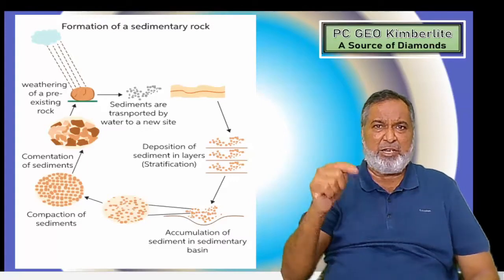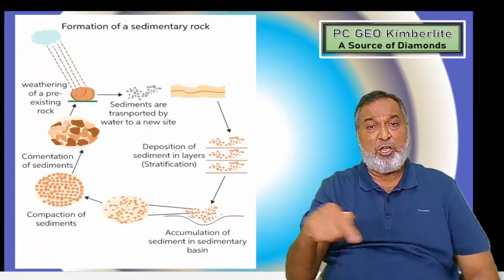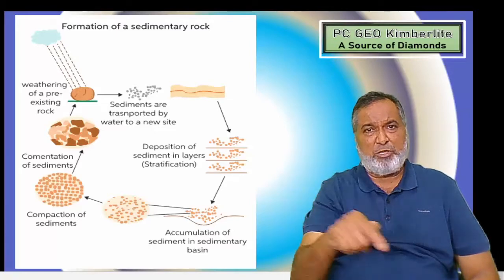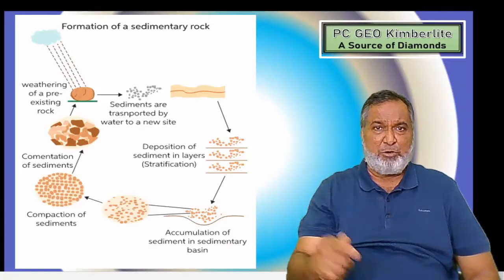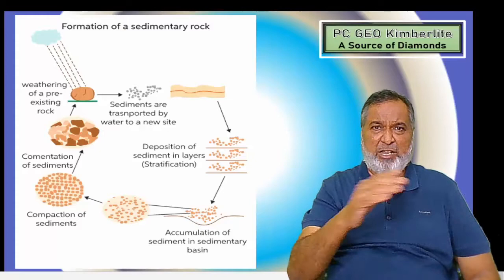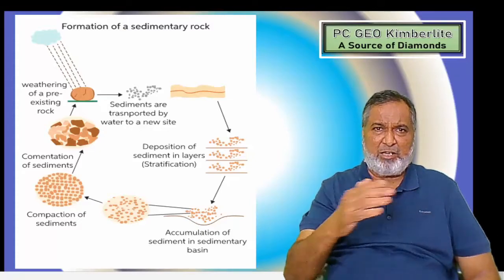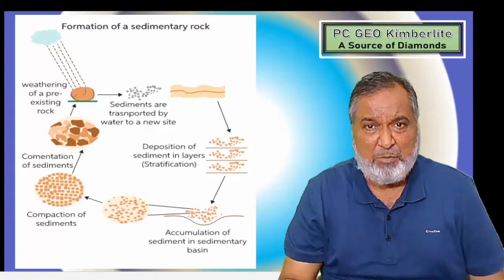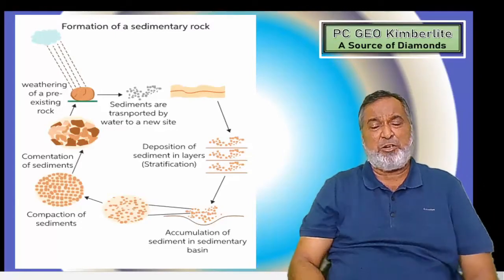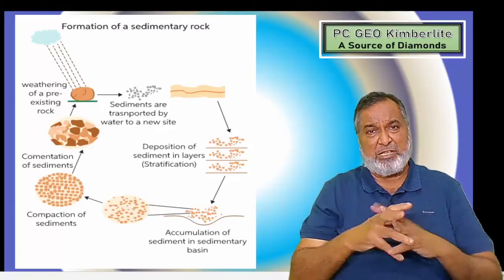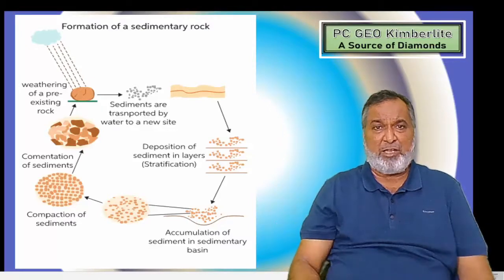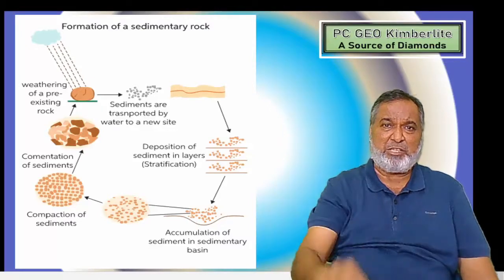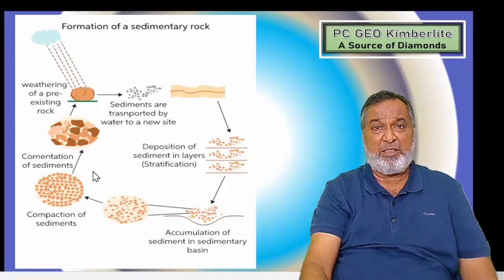If anything has been deposited at the time of deposition, there will be variation added, and we are going to get colors in the sediment. We get grey, black, green and yellow colors. So varieties of color you get in the sedimentary rock, and that's why in sedimentary rock we get fossils. In igneous and metamorphic rocks we don't have fossils, but fossils are found maximum in the sedimentary rock.